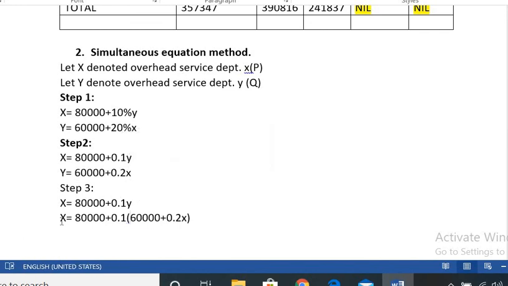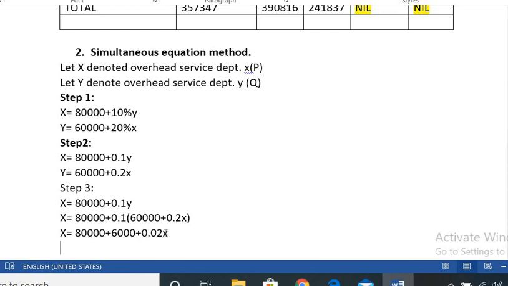Write it here. Then we can easily simplify and calculate the values. That is, x is equal to 80,000 plus, here is 0.1 bracket, which means we have to multiply this amount. So 0.1 into 60,000 comes to 6,000. Again plus, here is the plus sign. Then 0.1 into 0.2 comes to 0.02x.